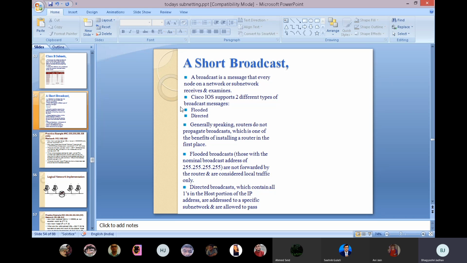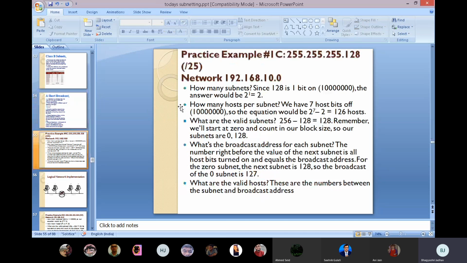255.255.255.128, or /25. Now you can see how many subnets there are, since 128 is one bit. How one bit? It is 1 followed by zeros. 2 raised to 1 is equal to 2. How many hosts per subnet? We have 7 host bits off. Why? Because the total bits are 8, and the first bit is 1 and the others are 0, so that is 7 host bits off. So the equation would be 2 raised to 7 minus 2, that is 126 hosts.